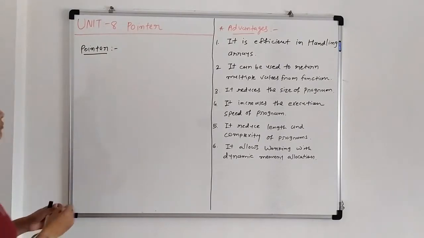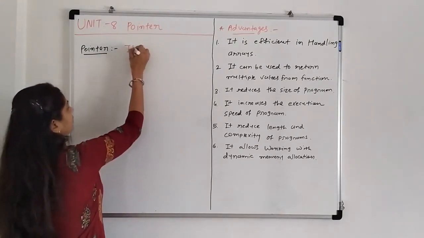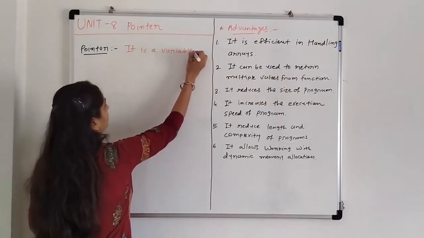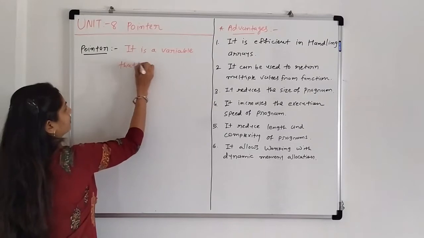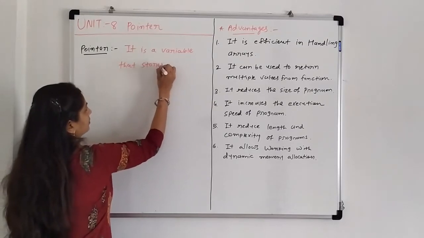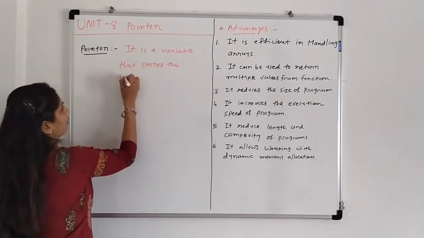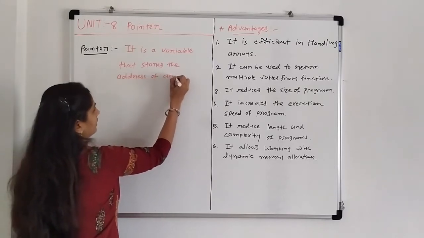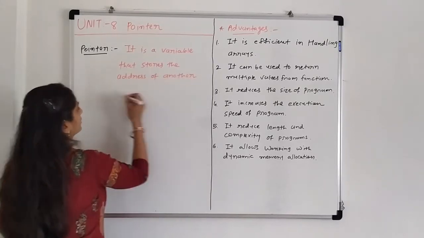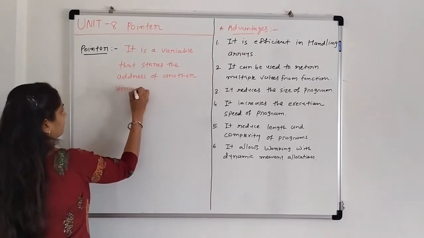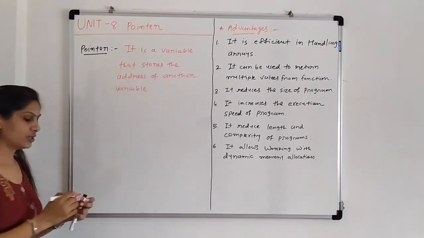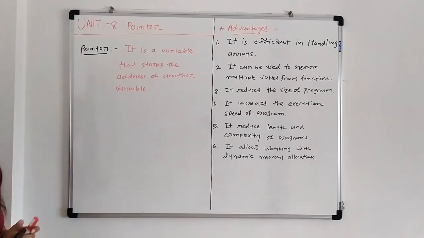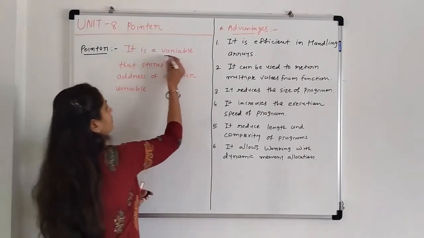It is a variable that stores the address of another variable. That is the definition of pointer. Now, how does the pointer work first? So the pointer is one variable.